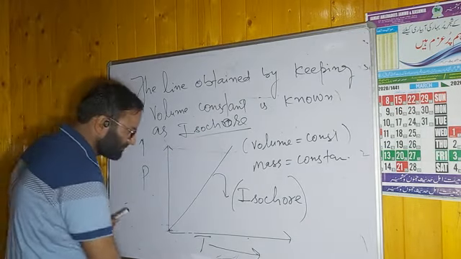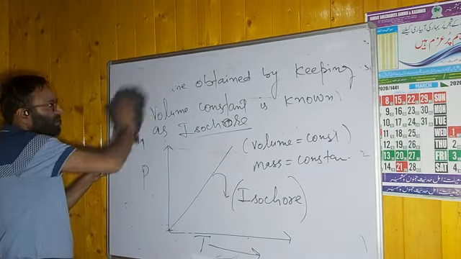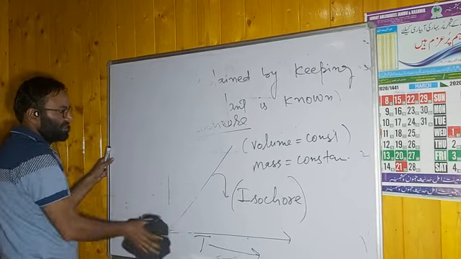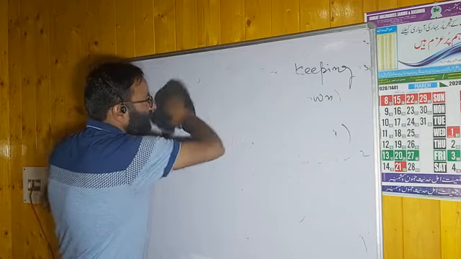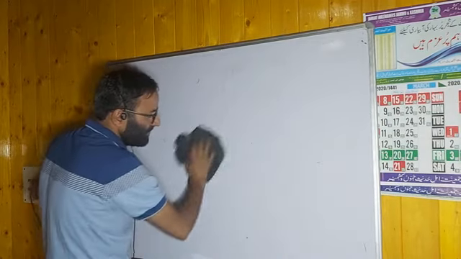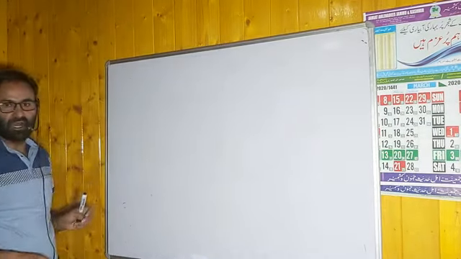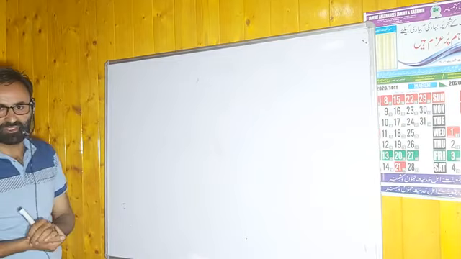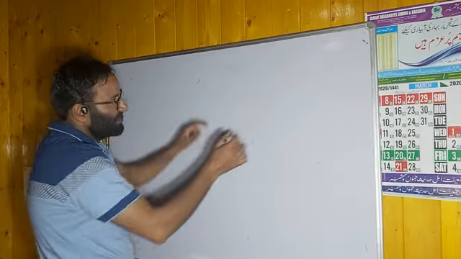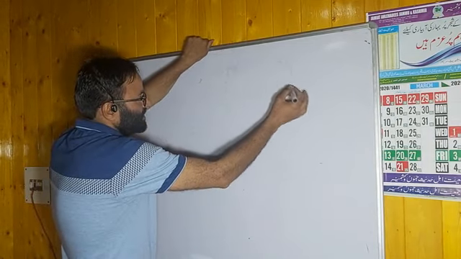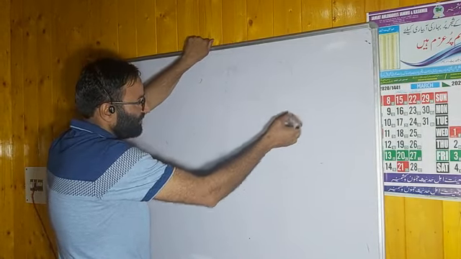This was about the first 3 laws. Boyle's law, you have Charles' law, and you have Gay-Lussac's law, or we have Amontons' law. Dear students, for my sake, you have to remember 3 formulas for numerical problems.